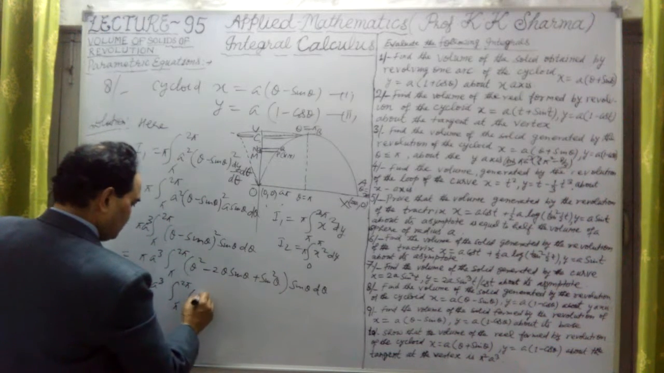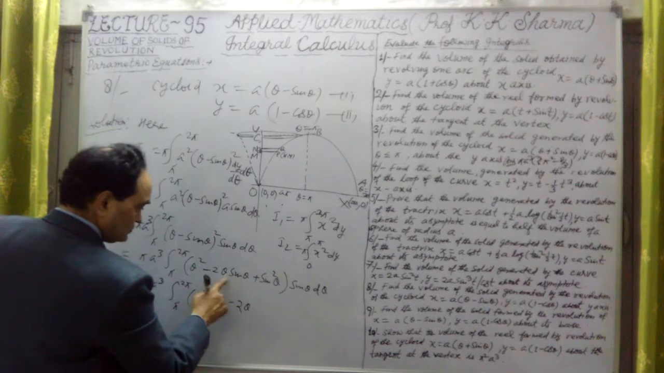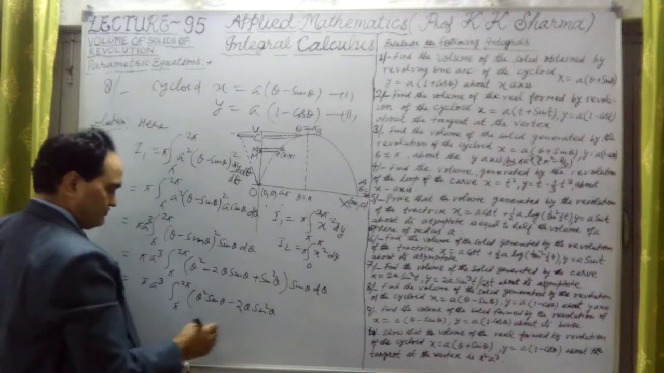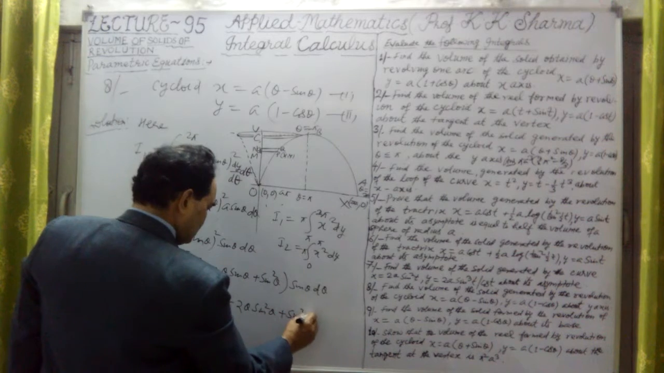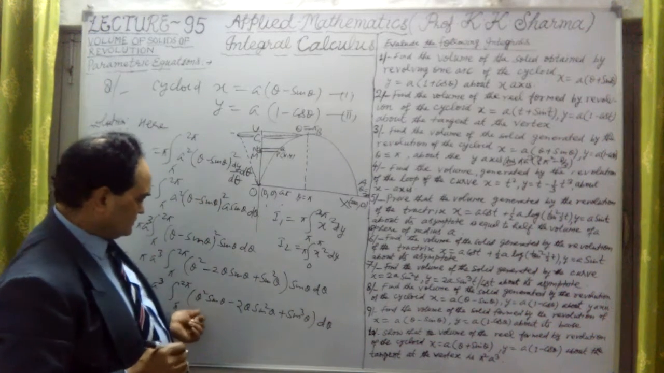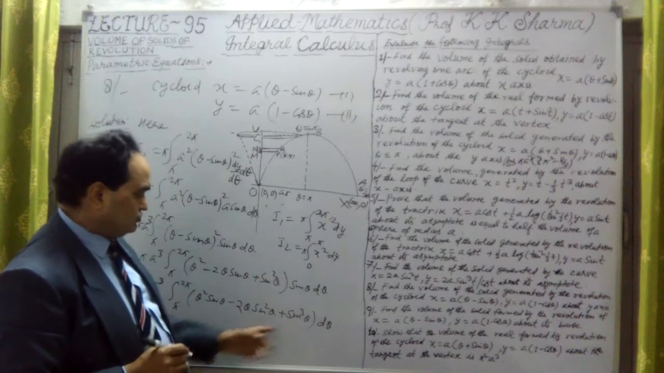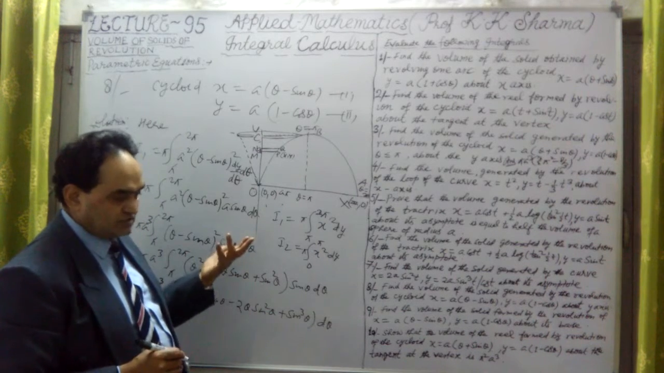This is theta square into sin theta minus 2 theta into sin square theta, and this is plus sin cube theta into d theta. But some values, just for example, theta square sin theta and the sin cube theta, these values will be same, but this is to be subtracted. From subtraction something different will come out.